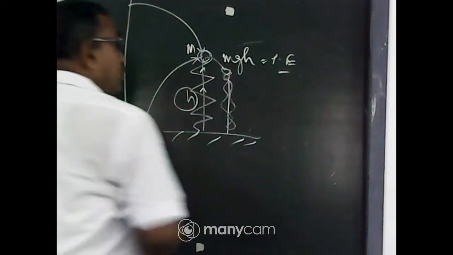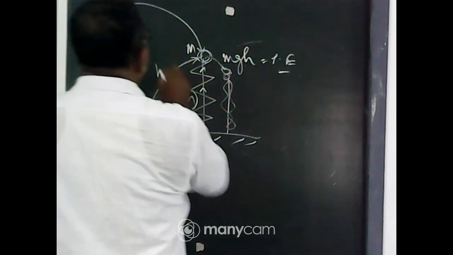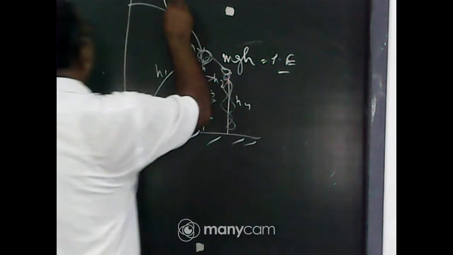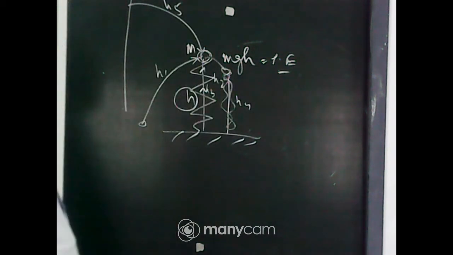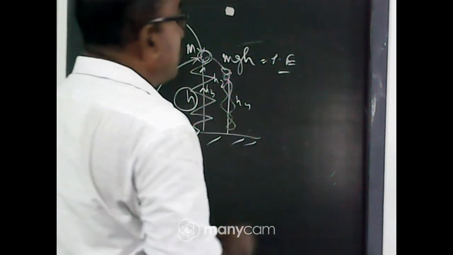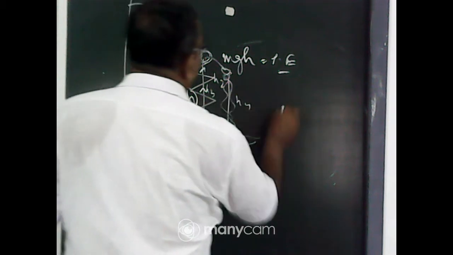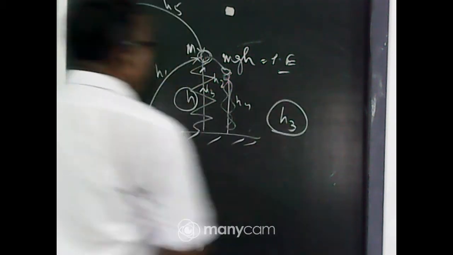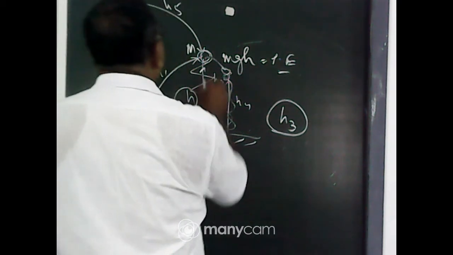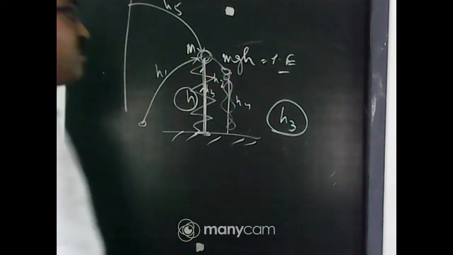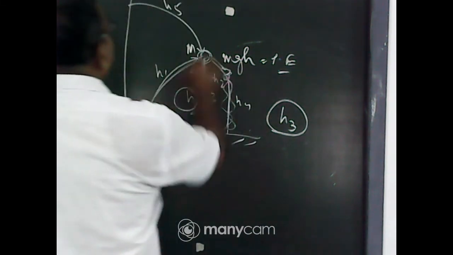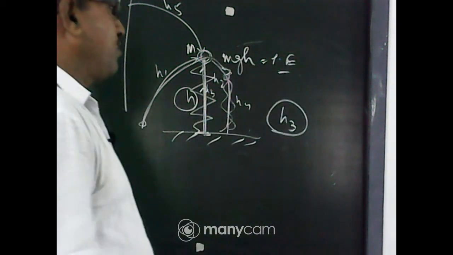What will be the h? Suppose this is H1, that is H2, H3, H4, H5. So many routes are there, you follow different routes. But you consider here only the H3, the height from the surface of the earth in perpendicular height, means the displacement. So it is independent of the direction of the path. So that is the conservative force.